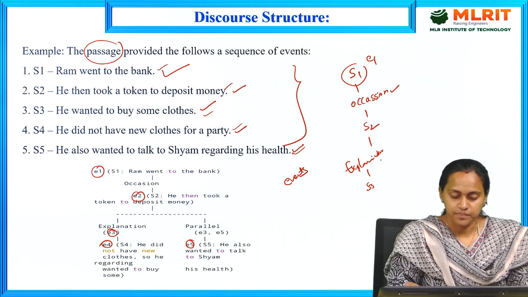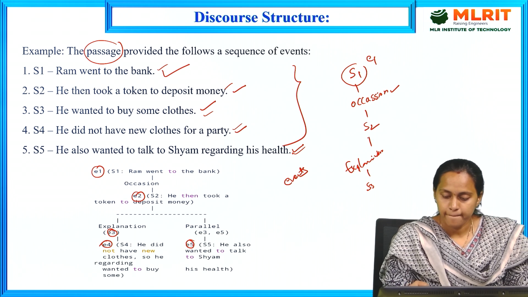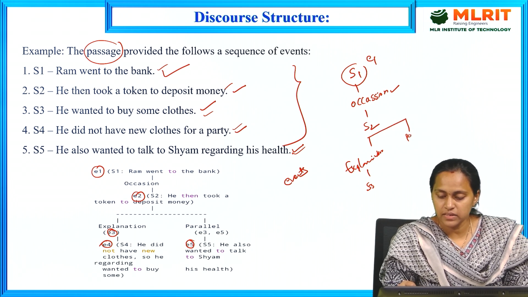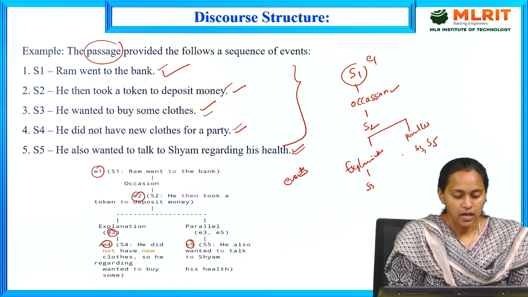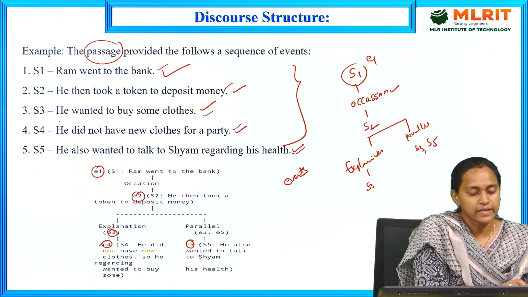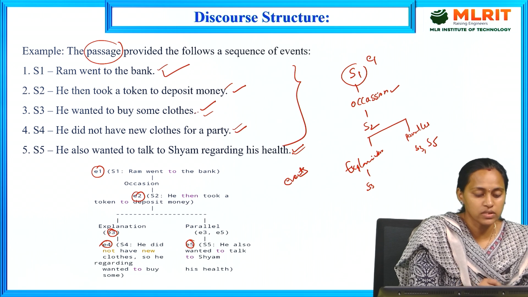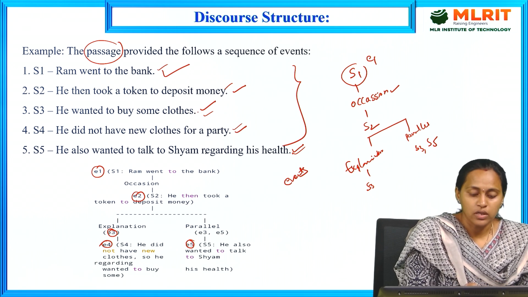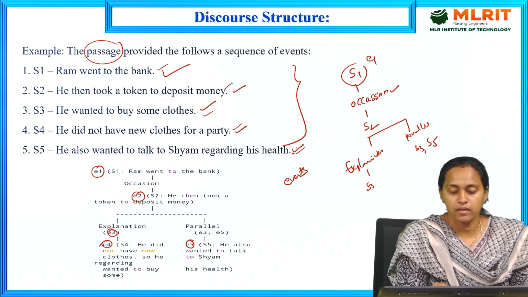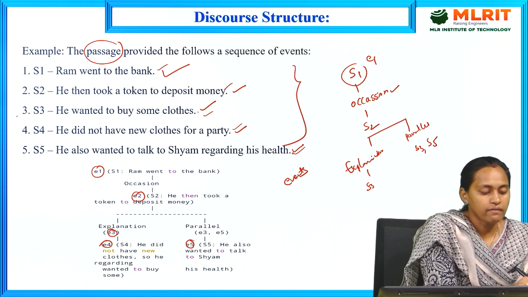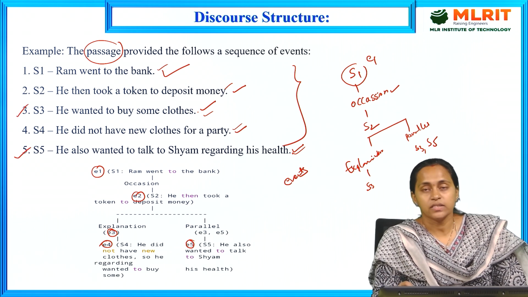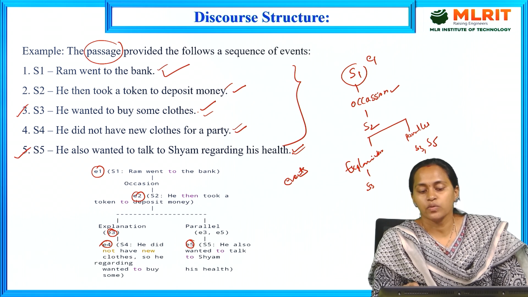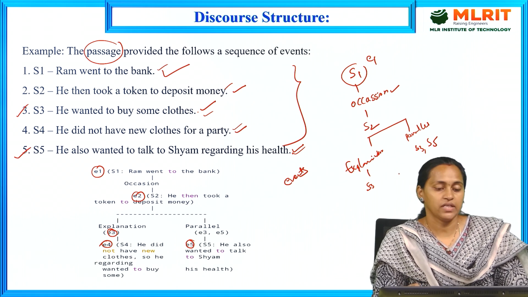After that, parallel: sentence 3 and sentence 5, that is E3 and E5. He wanted to buy some clothes and he also wanted to talk to Sham regarding his health. Both are parallel events. This is all about the discourse structure in tree representation.